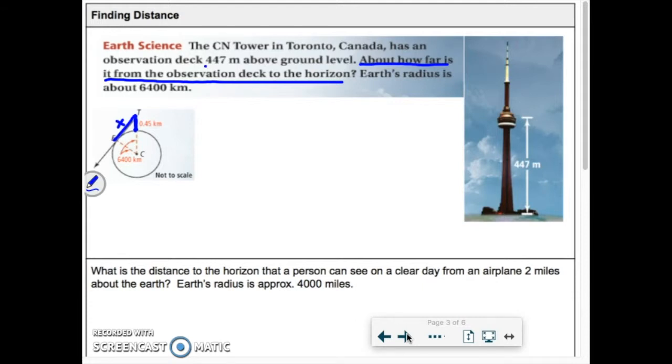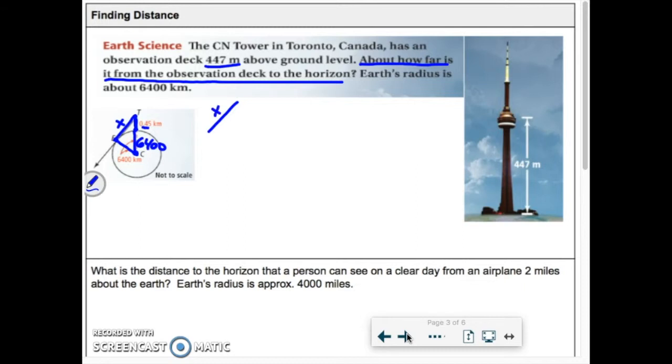So they did do some rounding. They turned 447 into 0.45, but that's okay. I know that the radius is 6,400, so from the surface to the center of the earth, that's 6,400, and then this is 6,400 more. All right, so this is going to be a Pythagorean Theorem problem, and let me just redraw the triangle. We can use Pythagorean Theorem like this.